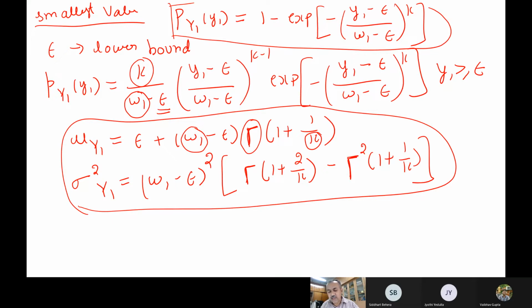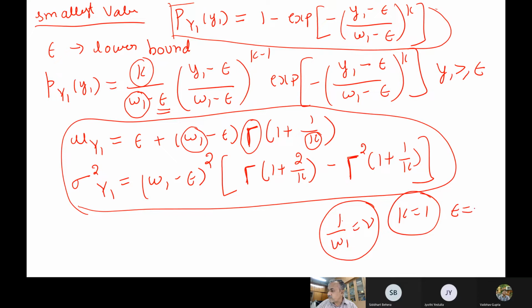Now there are some very interesting cases, like the Weibull distribution. For example, in this distribution for the lowest value, if you see this expression, and you take k as 1, and 1 by omega 1 as some nu, and epsilon is also 0, what happens to this distribution? Where does it go? The smallest value, p of y1.